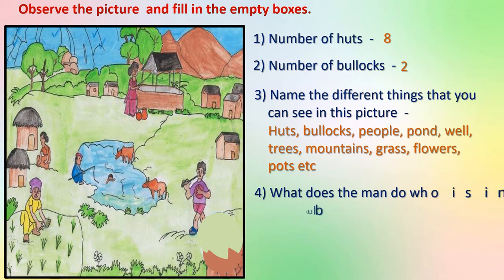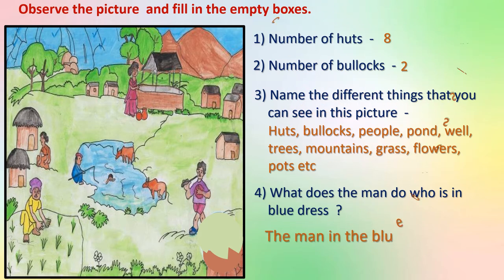Next, what does the man in the blue dress do? Yes, here it is. The man in the blue dress. Yes, what is he doing? He is catching fish. Correct? Got this?